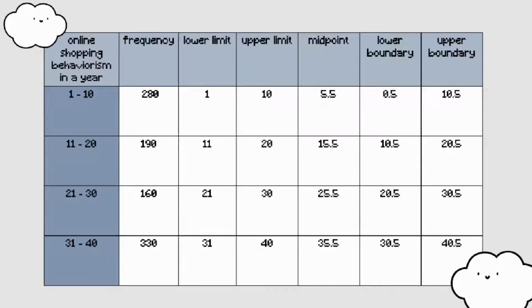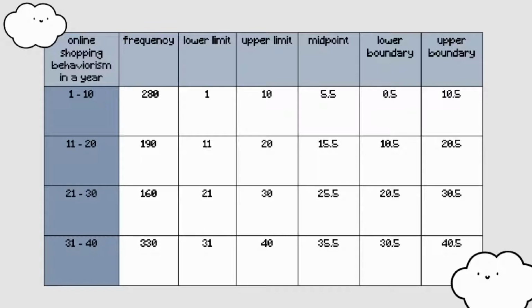Secondly, on the second class interval, the range is between 11 until 20 times. The frequency is 190, so the lower limit is 11, while the upper limit is 20. The midpoint is 15.5, the lower boundary is 10.5, and the upper boundary is 20.5.